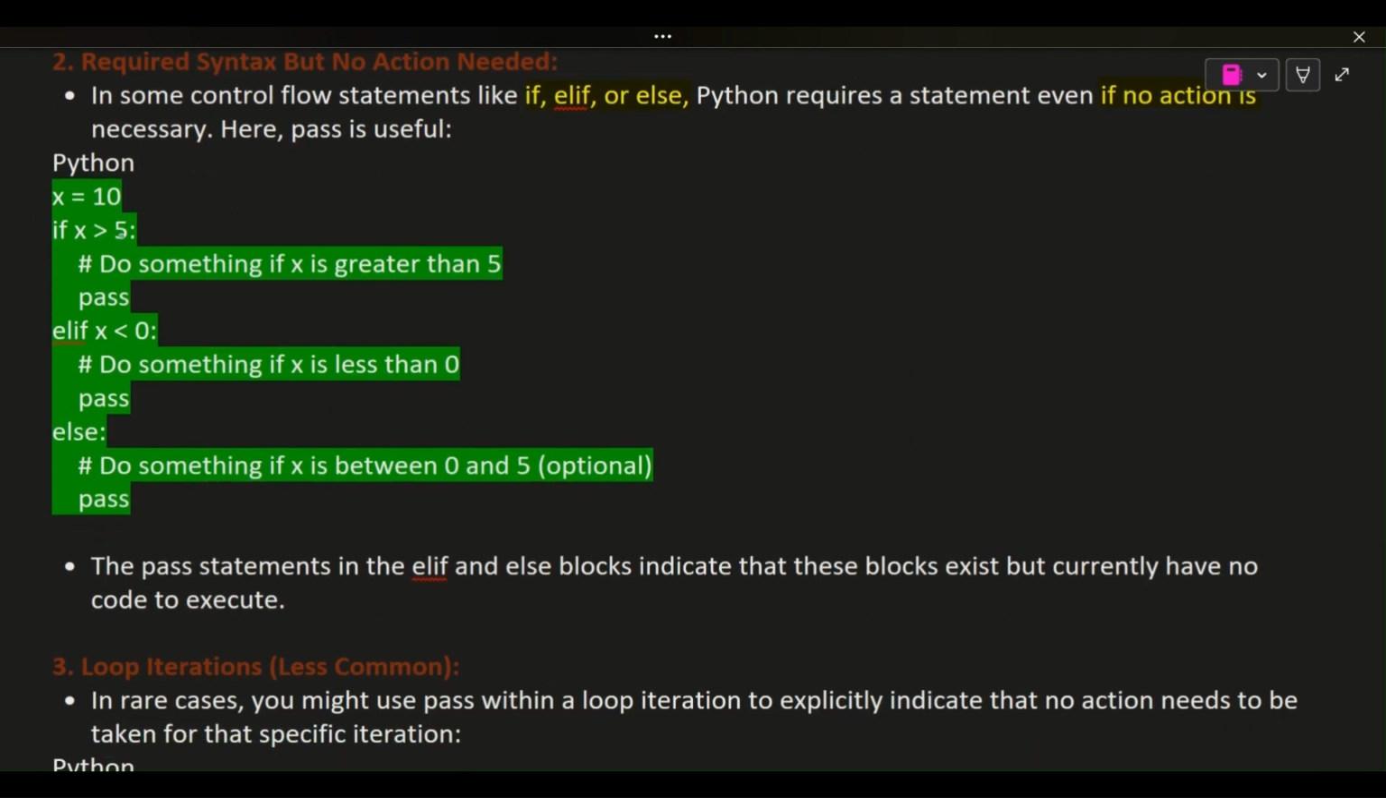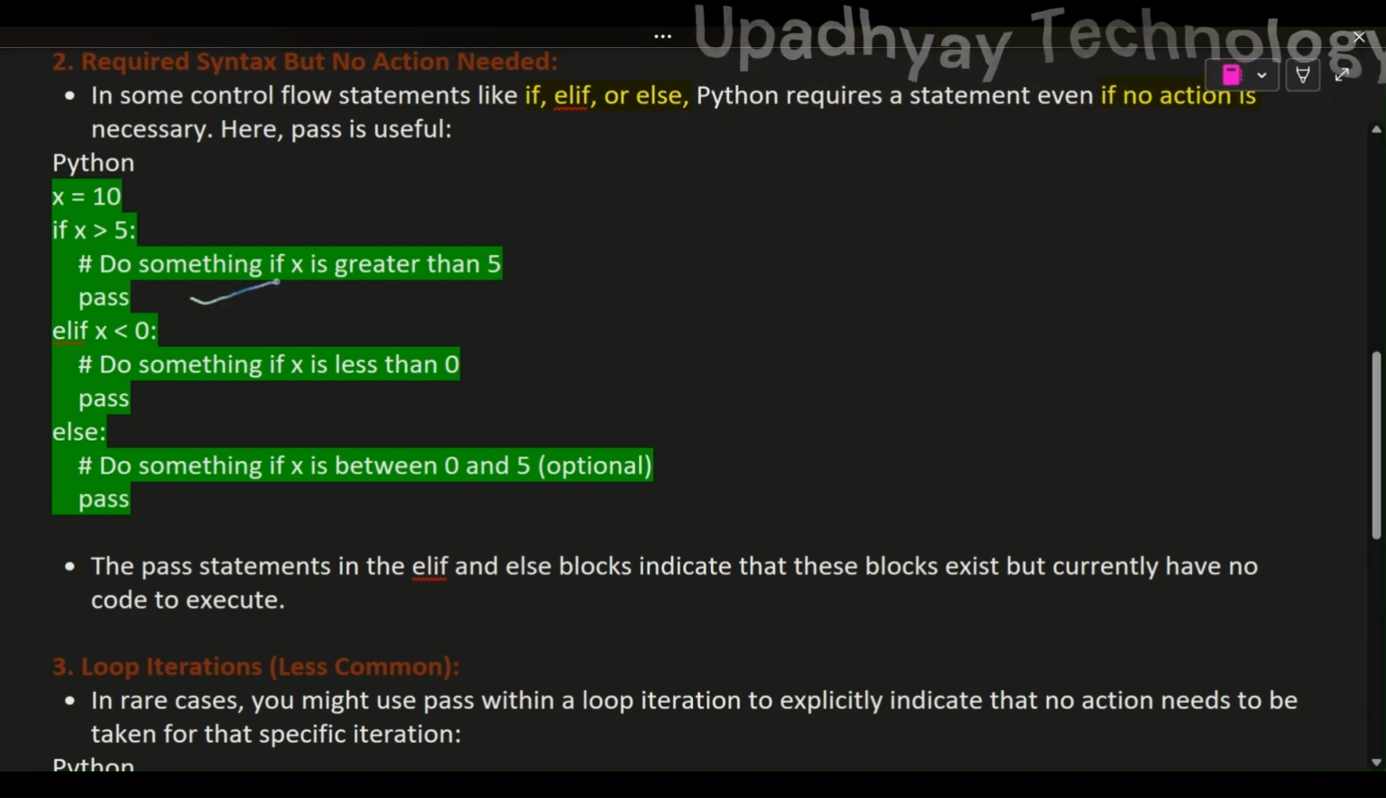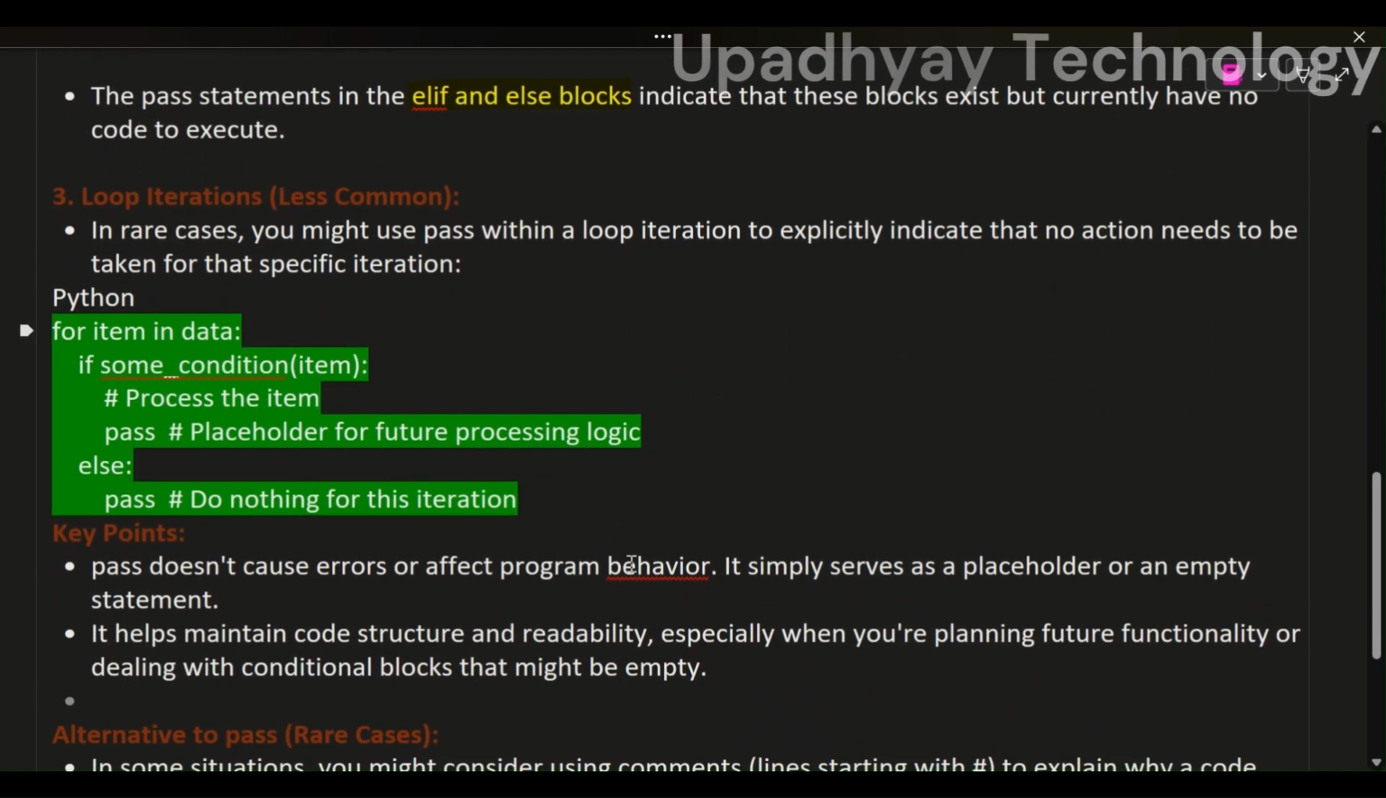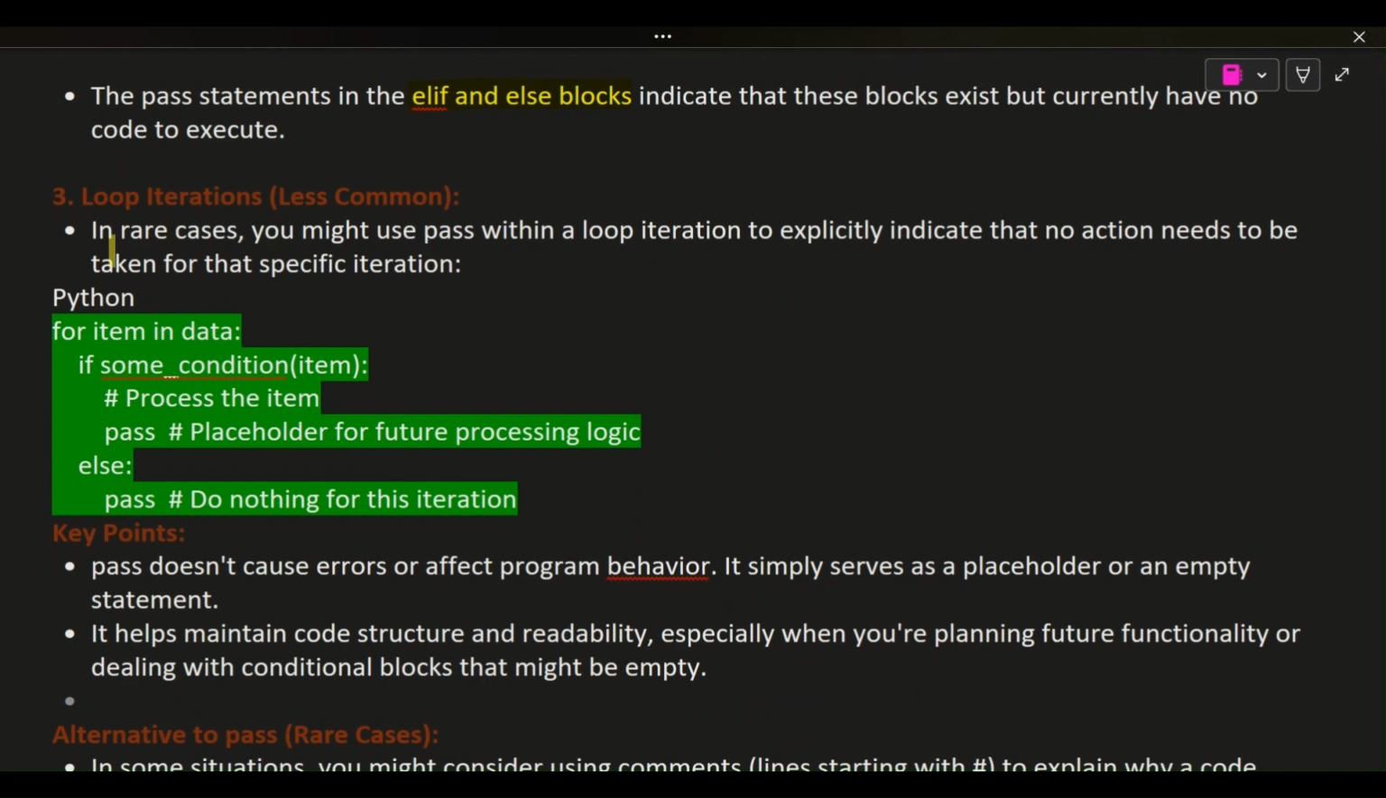Python. x = 10. if x > 5: # do something if x is greater than 5 pass. elif x < 0: # do something if x is less than 0 pass. else: # do something if x is between 0 and 5, optional pass. The pass statements in the elif and else blocks indicate that these blocks exist but currently have no code to execute.